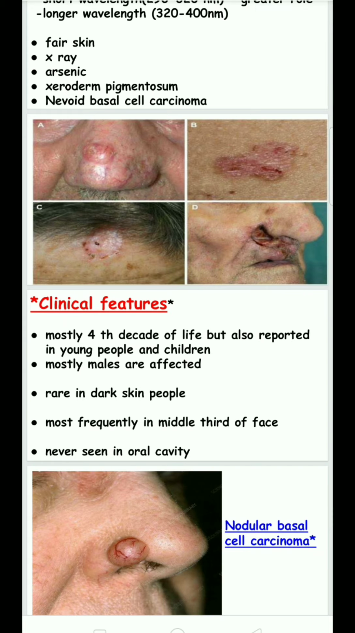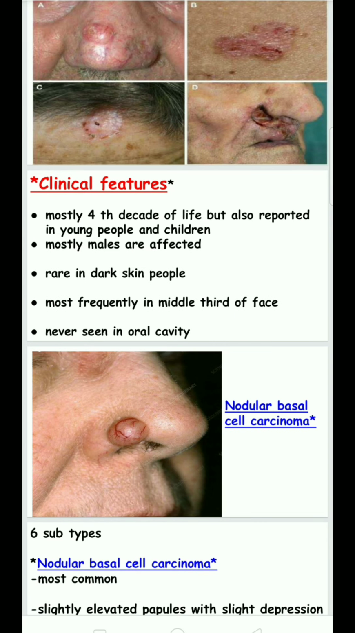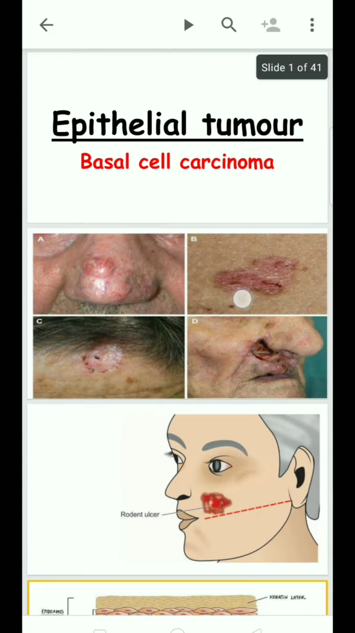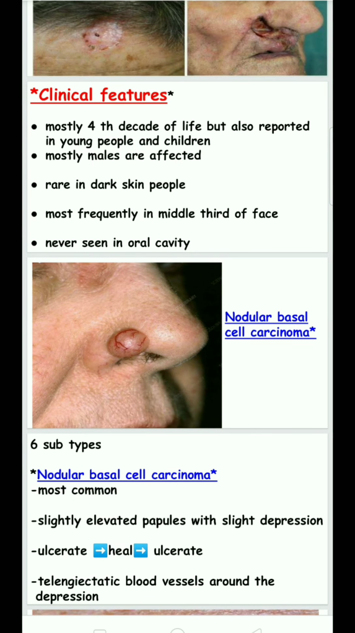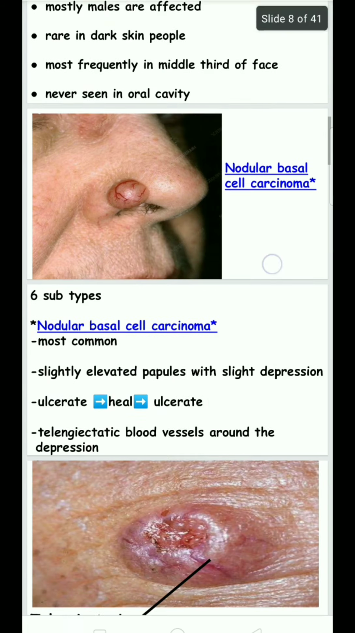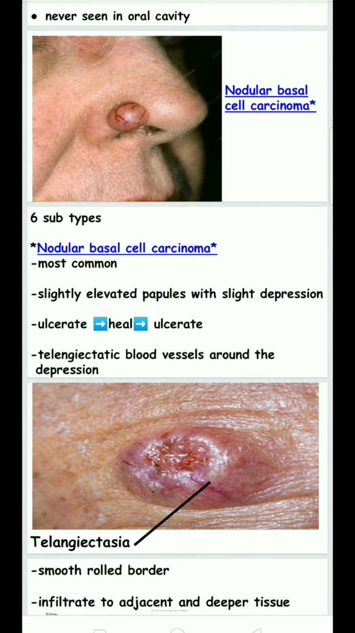Clinically, mostly people in the fourth decade of life are affected, but it is also reported in young people and children. Mostly males are affected, and it is rare in dark skinned people. It most frequently occurs in the middle third of the face. This area is most frequently affected, and it is never seen in the oral cavity. Basal cell carcinoma is of six types.